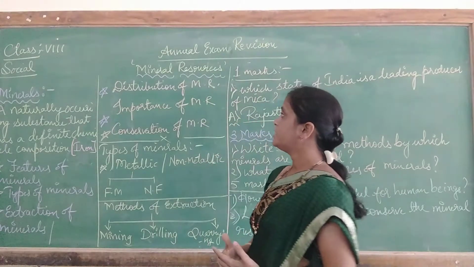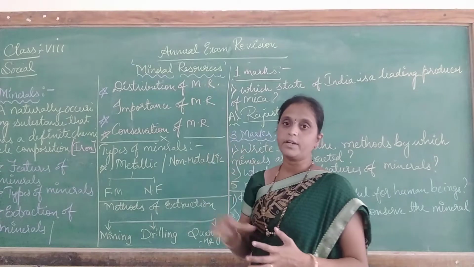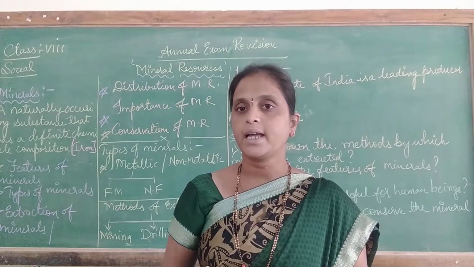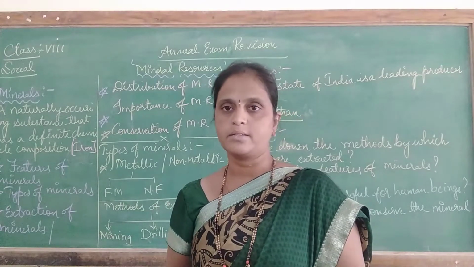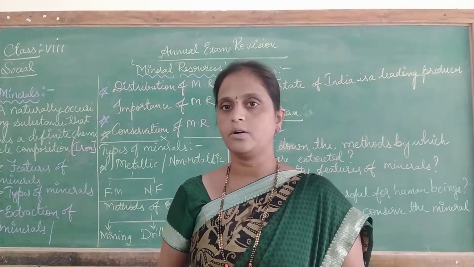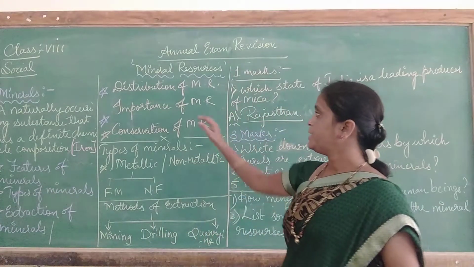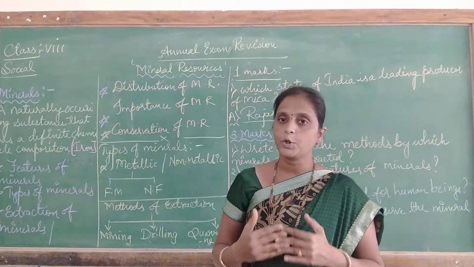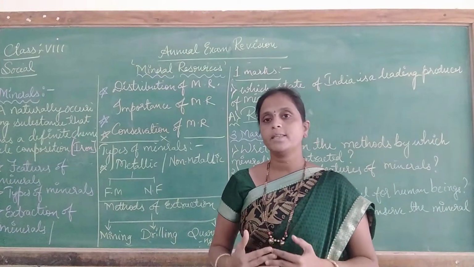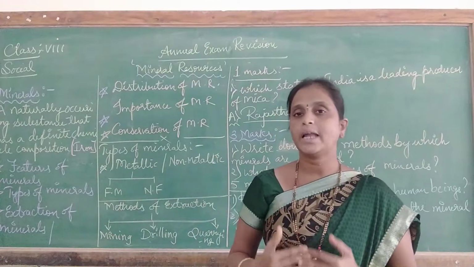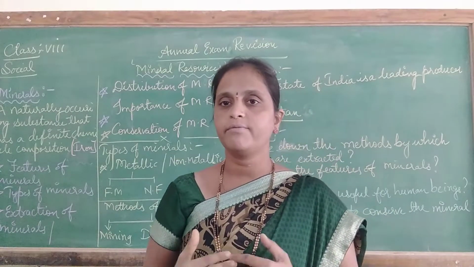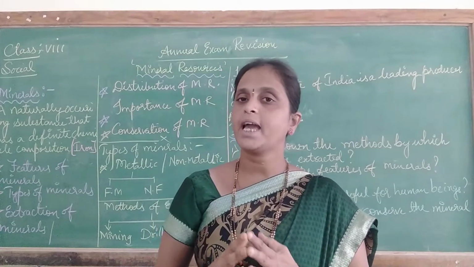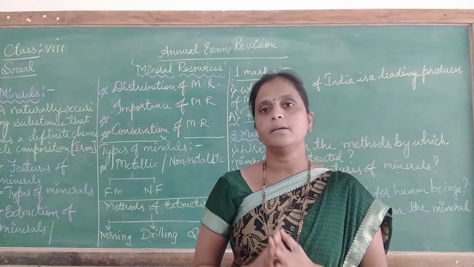Next, along with that we have learned about the distribution of mineral resources in the different continents. As we have learned about Asia, which continent has which type of minerals. That is the distribution of minerals in the world, we can say. Next, the importance of minerals, meaning how we utilize these minerals and how important they are for human beings. Along with that, we have also learned how to utilize them and how to conserve them for future generations. So these are all the important topics which we have learned in this chapter, mineral resources.